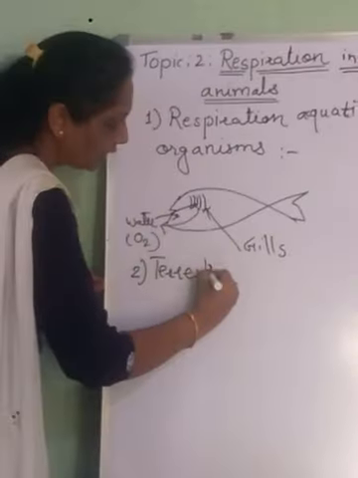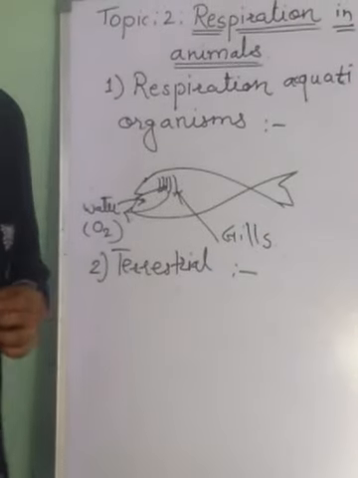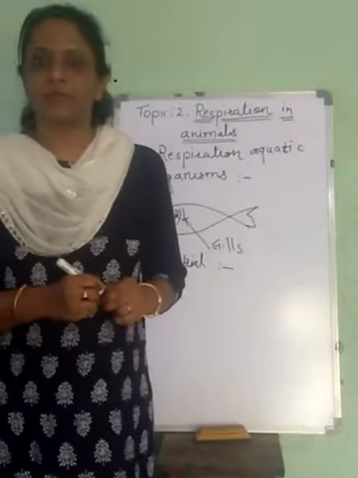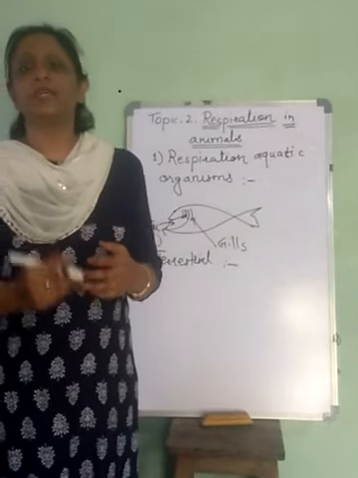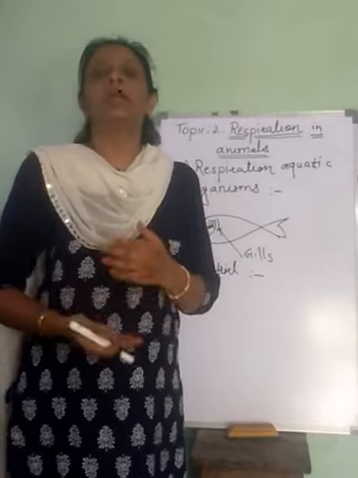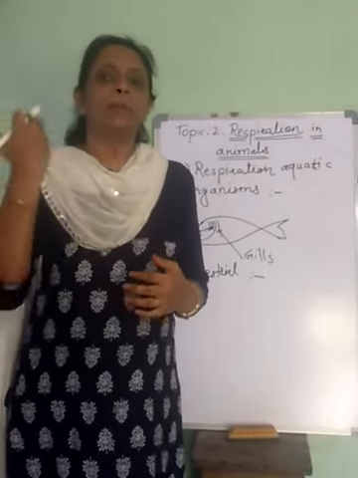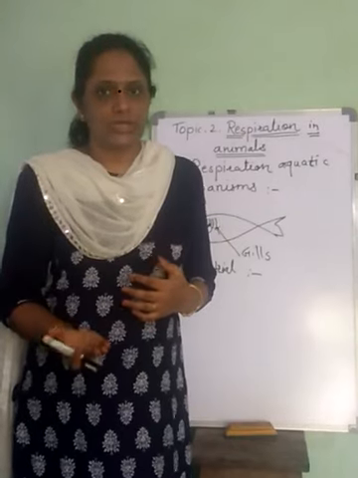Now we are going to see how the terrestrial organisms respire. Terrestrial means the organisms which live on land are called terrestrial organisms. These terrestrial organisms are directly in contact with atmospheric air, and that's why they can breathe in the oxygen and breathe out the carbon dioxide.